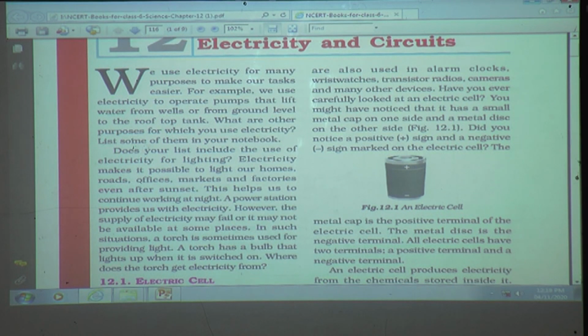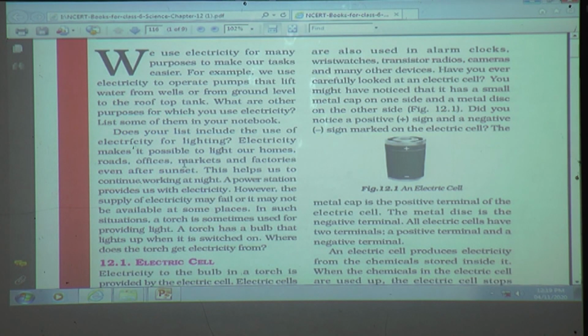Okay. Does your list include the use of electricity for lighting? Yes, of course, isn't it? Electricity makes it possible to light our homes, roads, offices, markets and factories even after sunset.